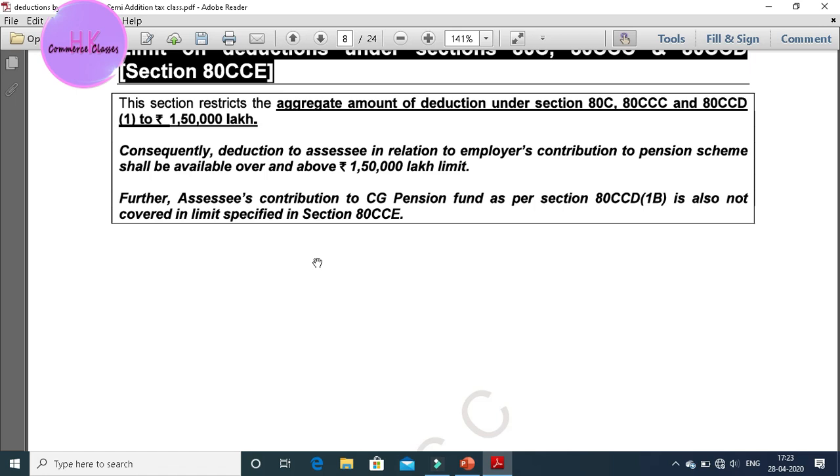It does not include 80CCD(1B). So you have a great chance to claim the deduction under 80CCD(1B) as an extra deduction. It is quite complex to understand, but you will easily get to know.